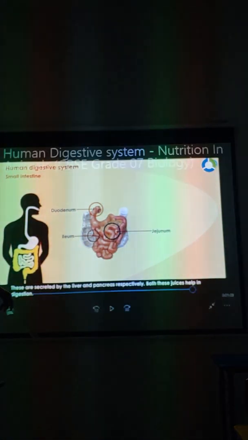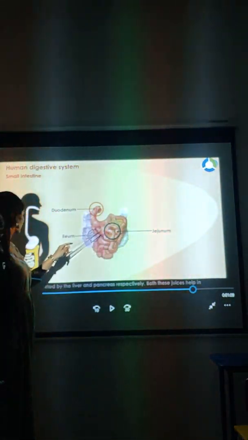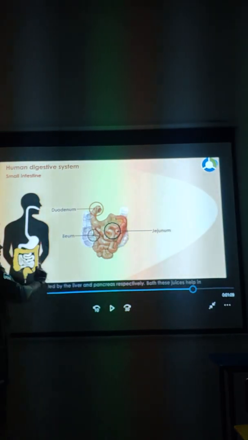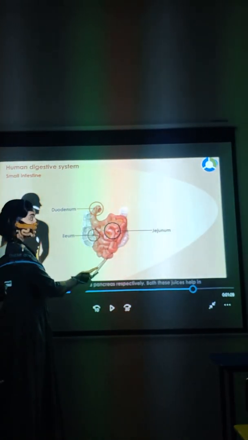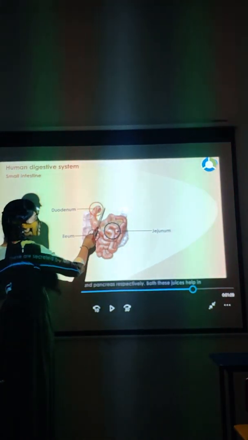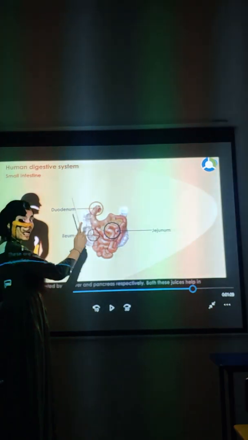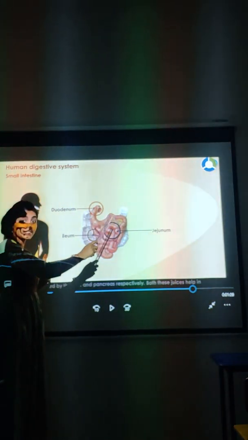Now, see, above the small intestine and large intestine, this side you will have the liver. This side you have the pancreas and this side you have the gallbladder. What is the use of all these three things?